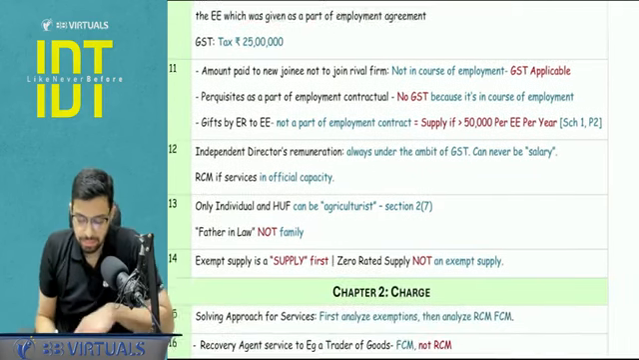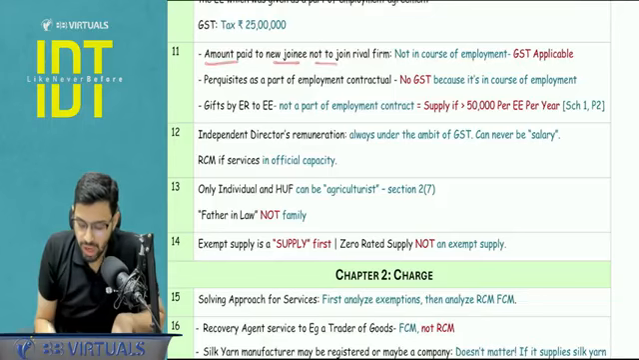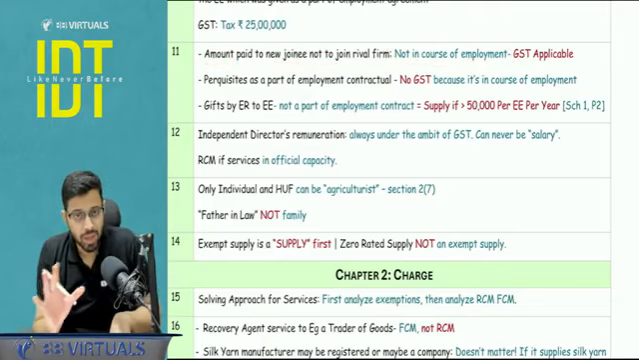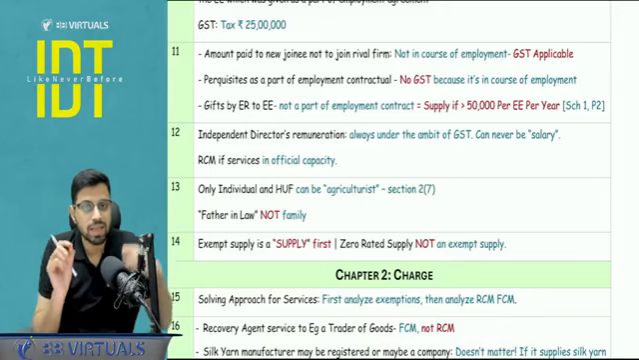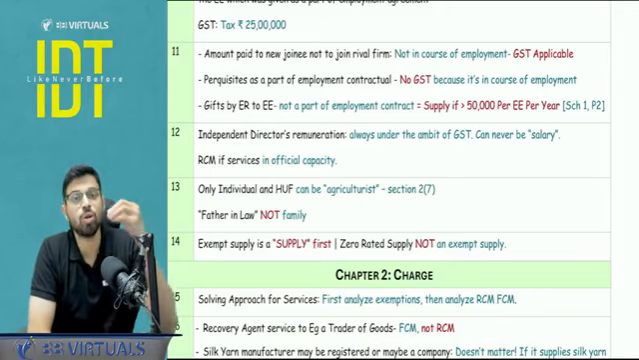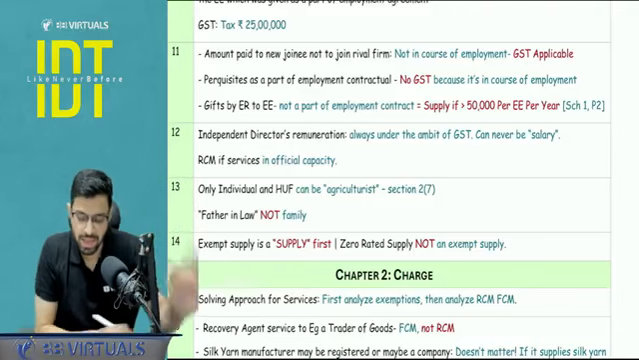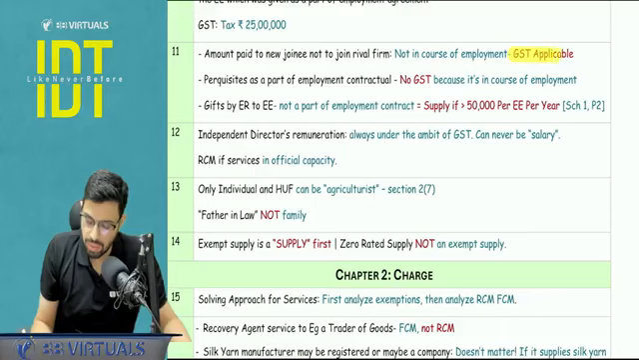Yes. Next, amount paid to the new joinee to not join the rival firm. Is this in the course of employment? Answer is no. This is not in the course of employment. This is agreeing to an obligation of doing something. This is an obligation to not do something, not to join a rival firm. So the employee is giving a supply of services and it will be taxable. The GST will be applicable.